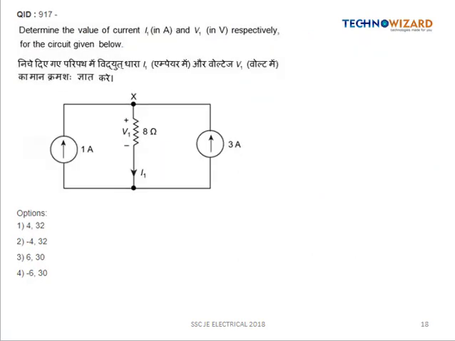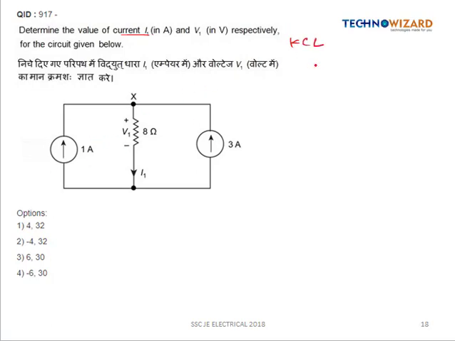Next question is, determine the value of the current I1 and the V1 in volt respectively for the circuit given below. So from here we are having a 1 ampere current source, and here we are having a 3 ampere current source. Both the currents are entering at the node X. So let us apply the KCL.